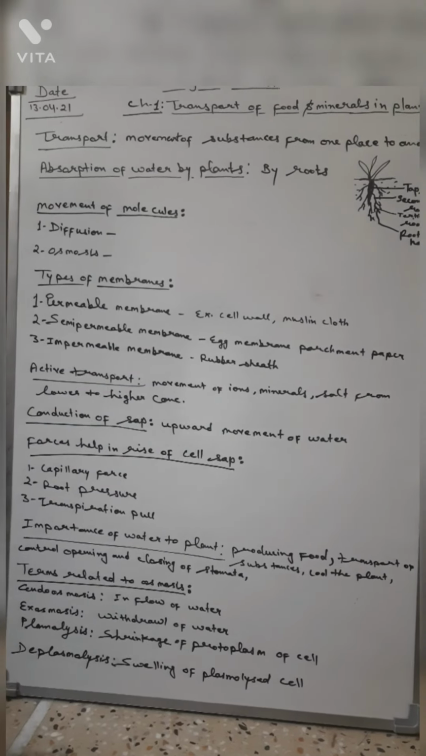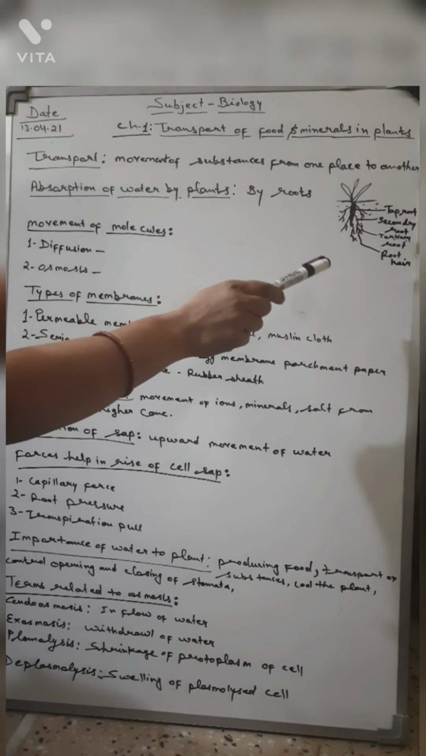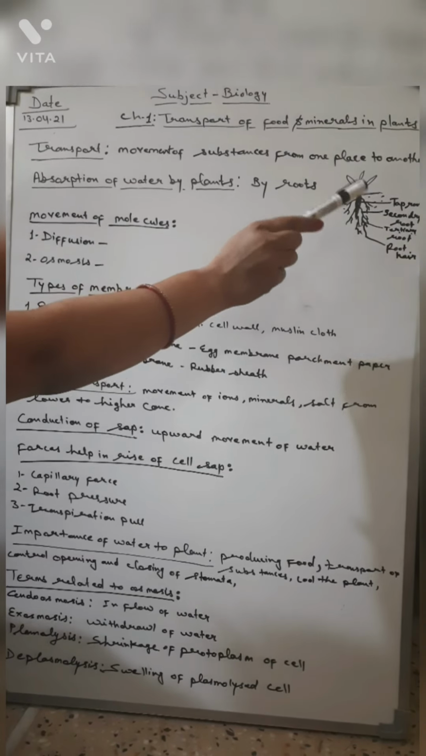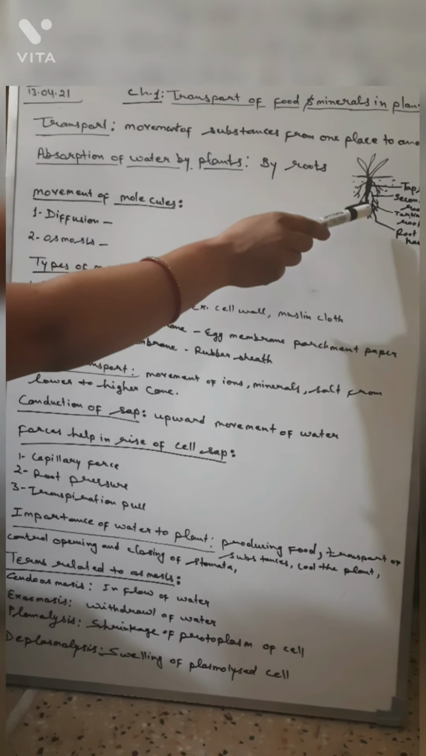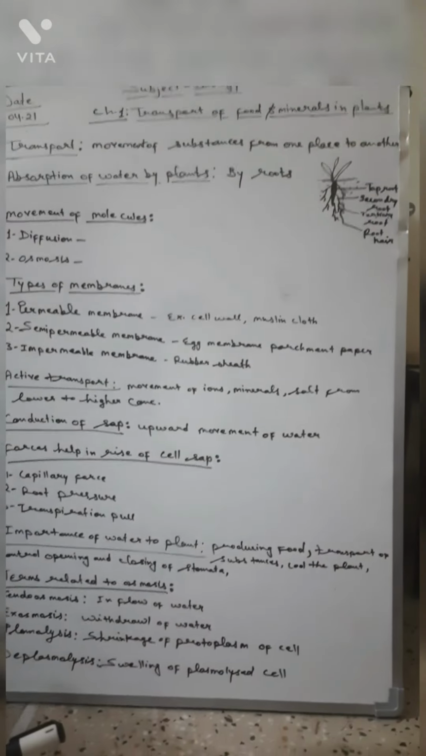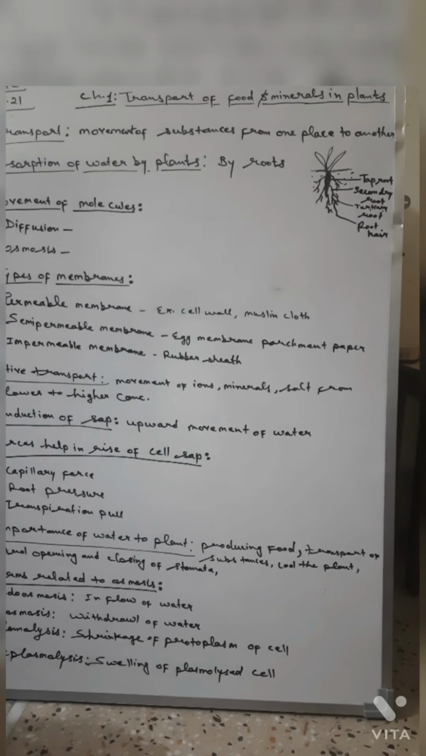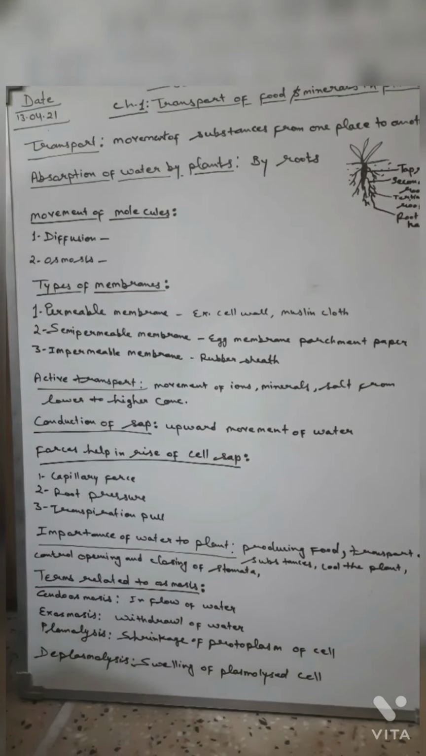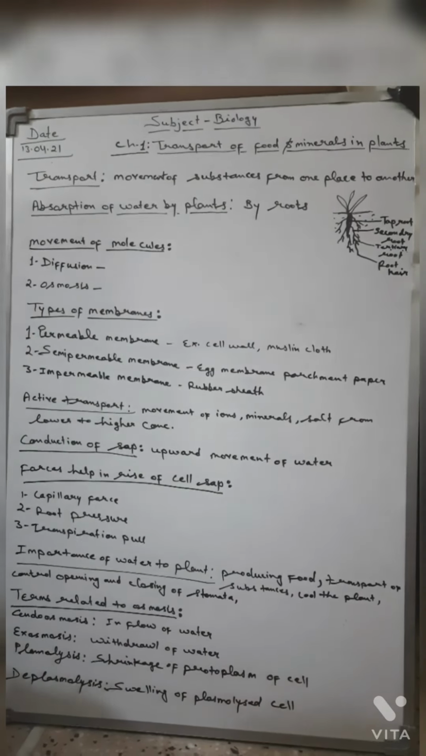Basically, the water and minerals are absorbed from the soil by the root hairs, and from the root hairs the water and minerals go to the inner part of the root. Then there is a special type of tissue, xylem and phloem tissues. These tissues help to transport water and minerals from the root to all the plant parts.